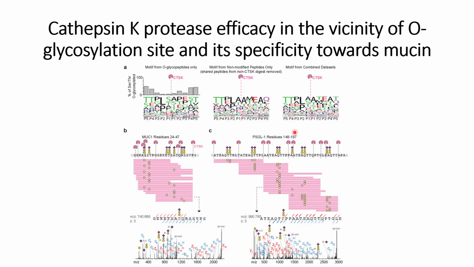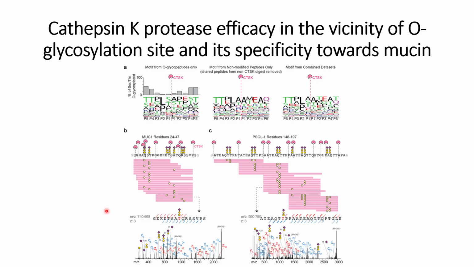These results for the PSGL residues 148 to 197 are also validated using mass spec, indicating this peptide cleavage, since mass spec is right now the gold standard to validate molecules, peptides or glycans.